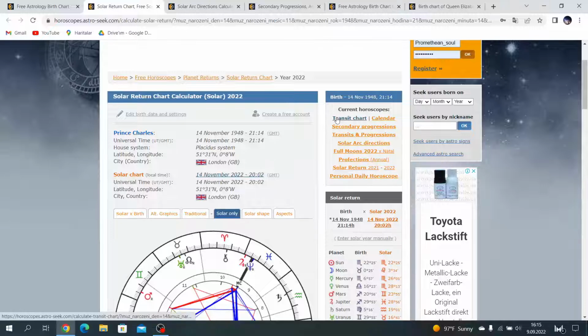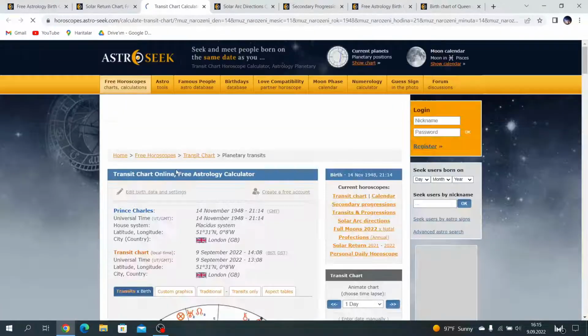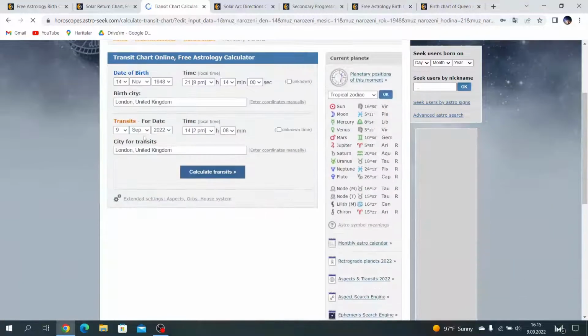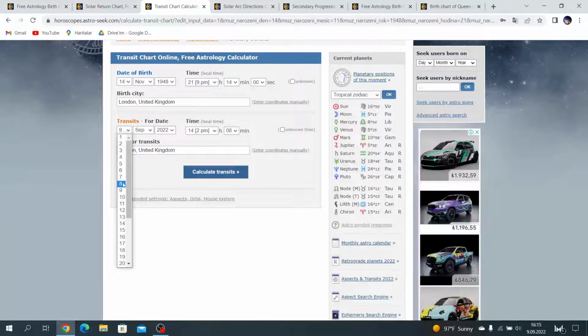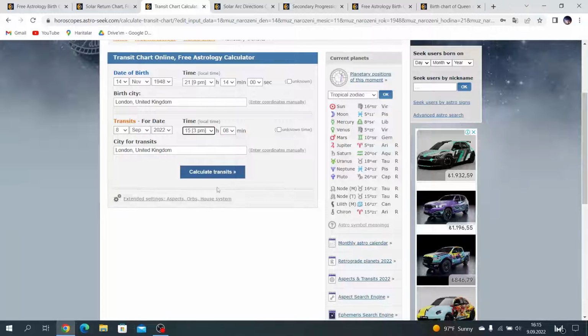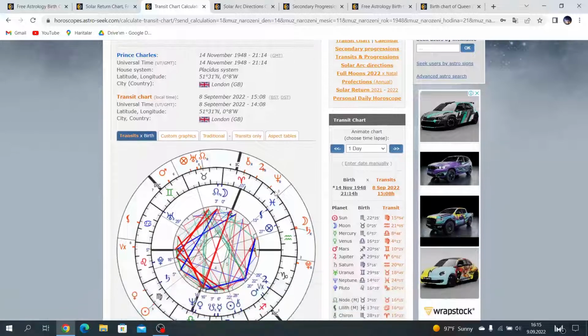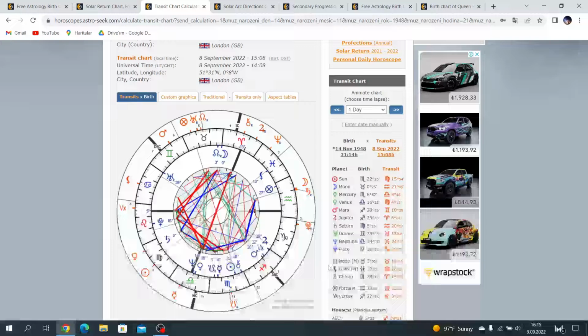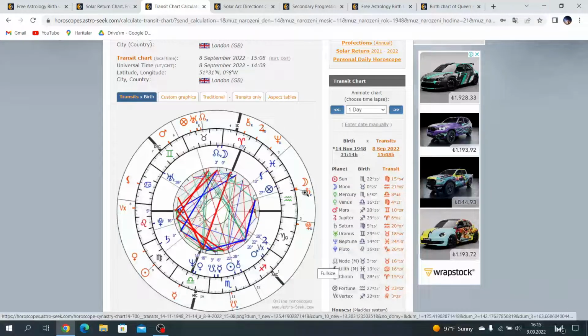Let's check lastly King Charles's chart transits. What do the transits say? Approximately, I think Queen Elizabeth passed away at 3 p.m. Okay, at this time, Sun and Moon in the sky conjunct Queen Elizabeth's Mars. But in King Charles's chart, Sun and Moon are in the 8th house.